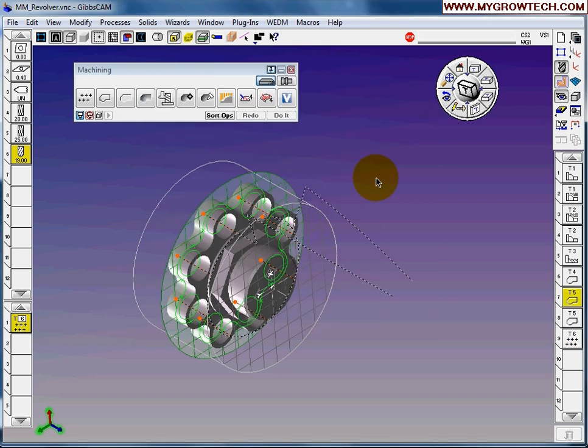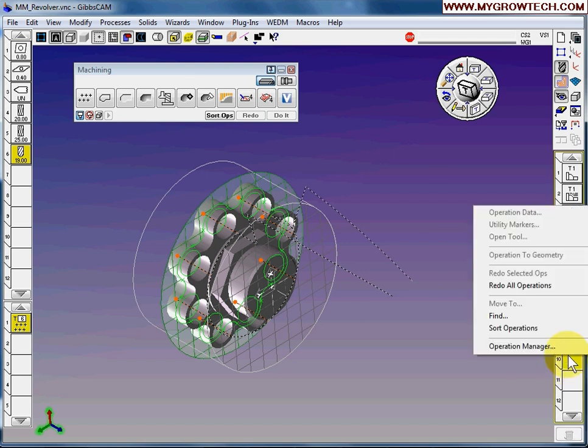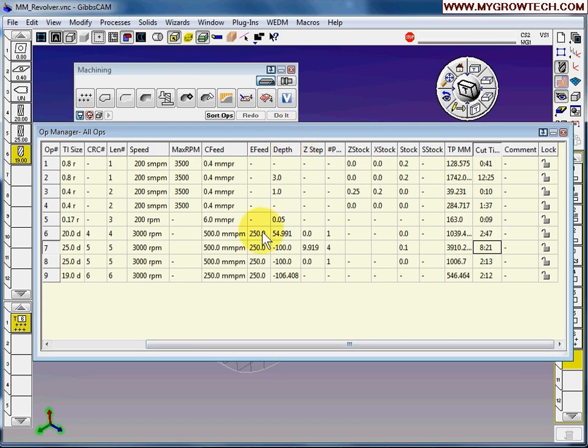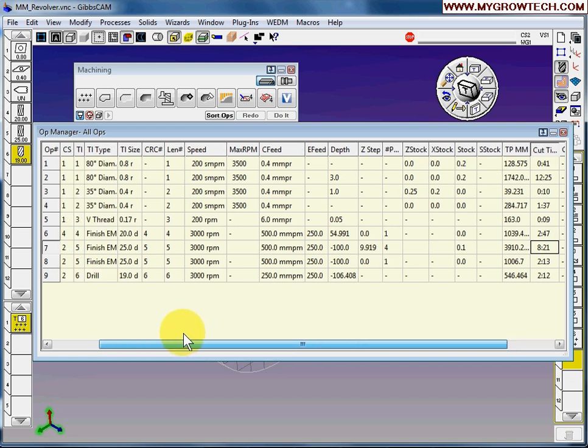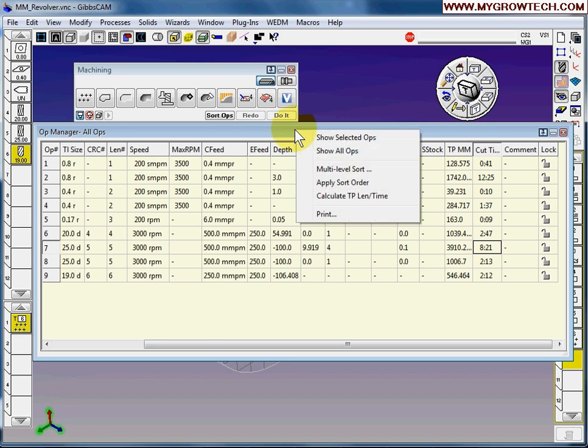Next, I'm going to show you how to use the operation manager. You just right click at the operation list, right click, operation manager. In this list, it shows you all the parameters, all the cutting parameters. It includes the cutting times. If you don't see where the cutting cycle time is for each process, what you need is just right click on this bar here and select calculate cycle time.